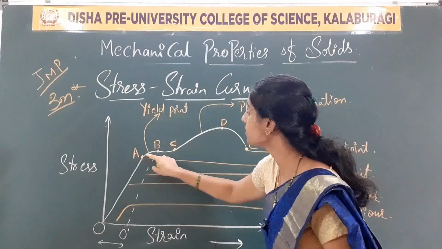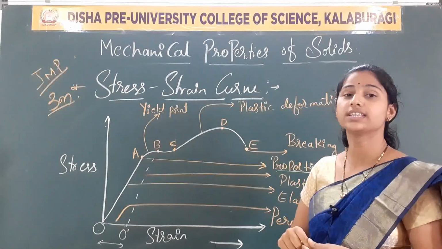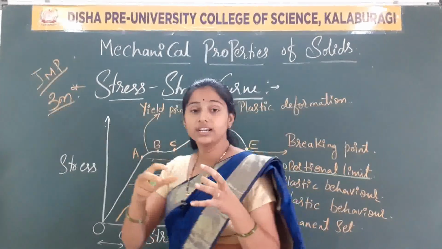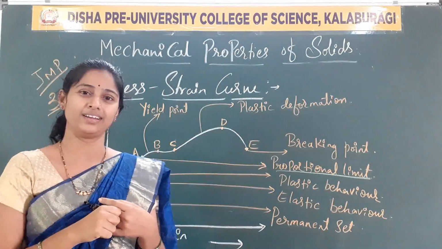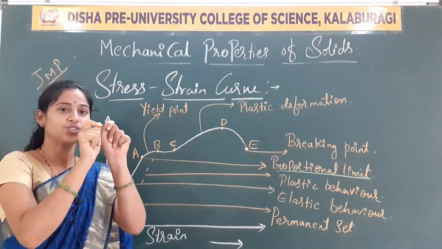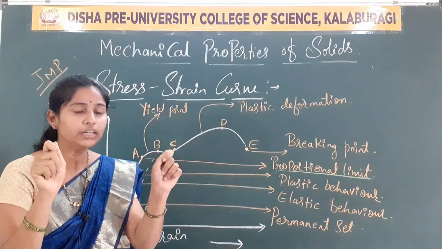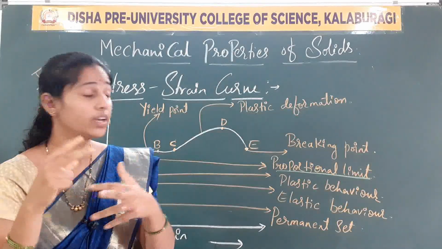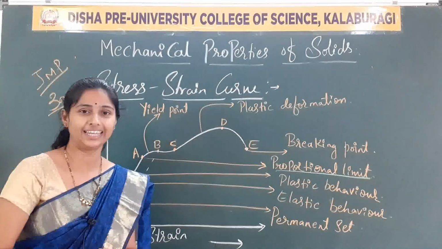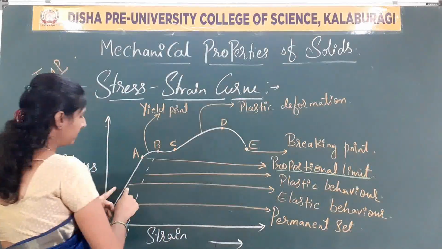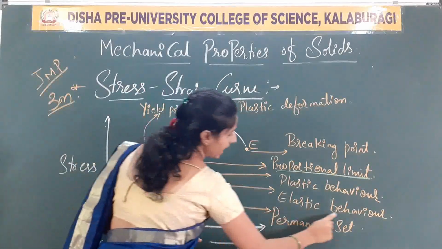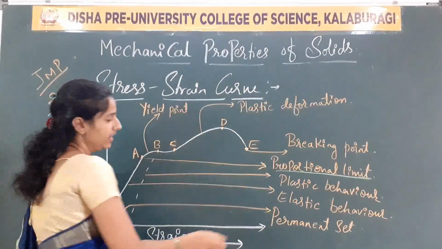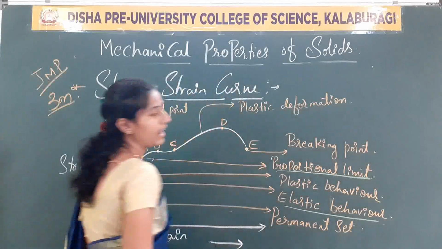It represents the elastic behavior of that metallic wire. The stretchiness of the wire indicates the behavior of elasticity. So this OA is stretching in the form of elastic behavior.